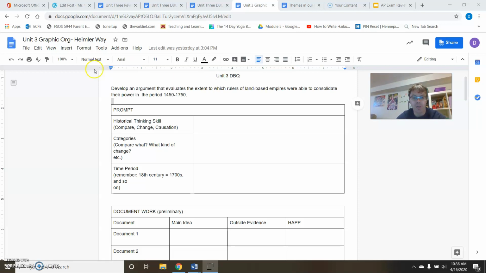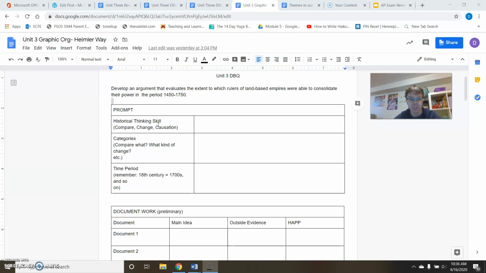Let's look at the first one. On the prompt, we are going to isolate what is the historical thinking skill. So looking at this prompt, I see develop an argument that evaluates the extent to which rulers of land-based empires were able to consolidate their power in the period of 1450 to 1750. So which of the skills do you think this fits?